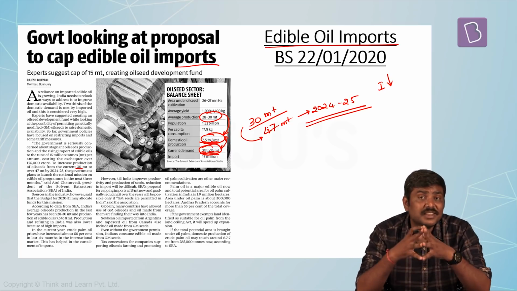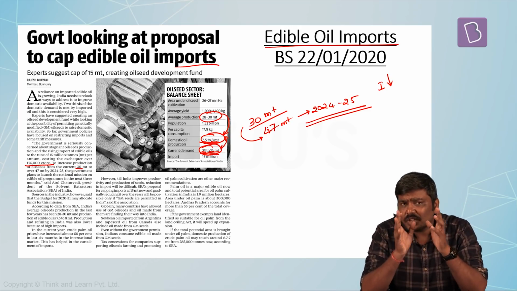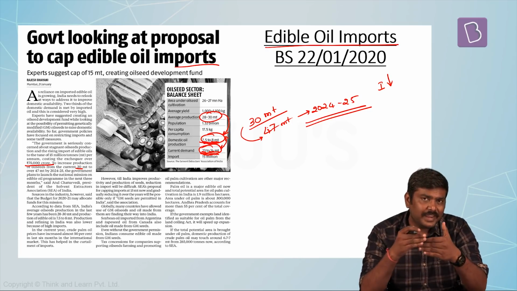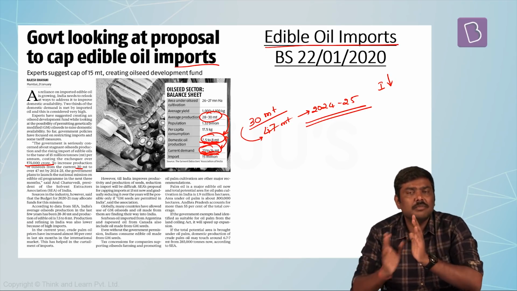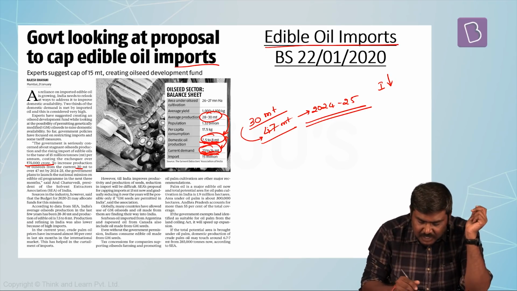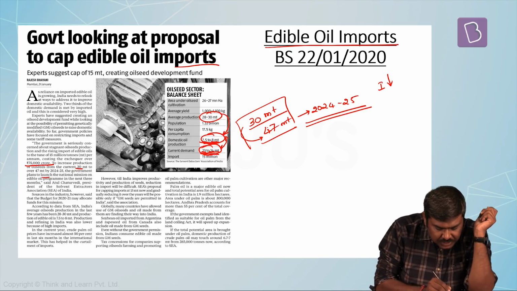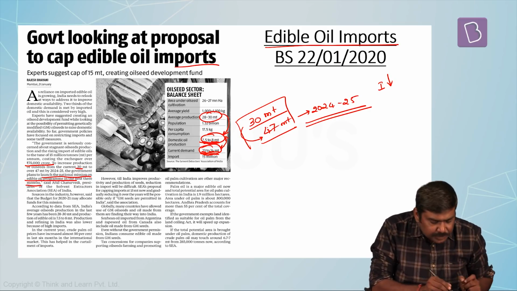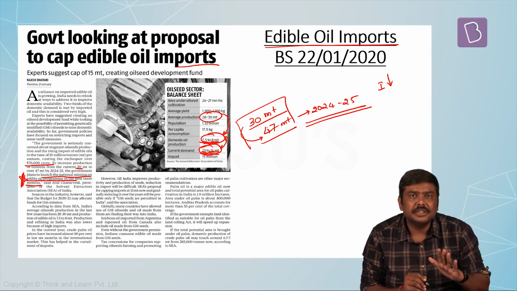As per Government of India's estimate, Government of India spends around 75,000 crore rupees to import this oil into India. So if I can increase the production, the dependency will come down, outflow will also come down. And in order to increase this production of oilseed, Government of India is expected to launch a National Mission on Edible Oil program in the next 3 months. This has been one of the very important initiatives being proposed by the government.